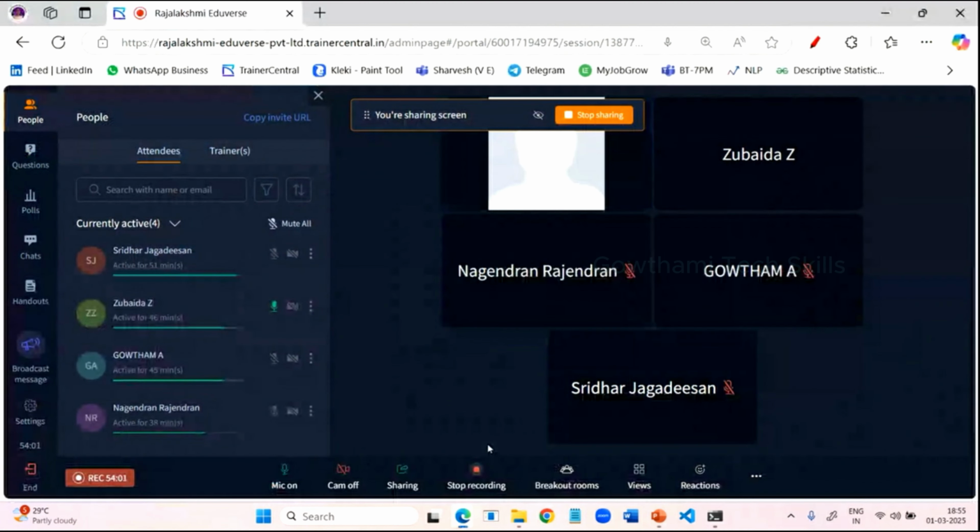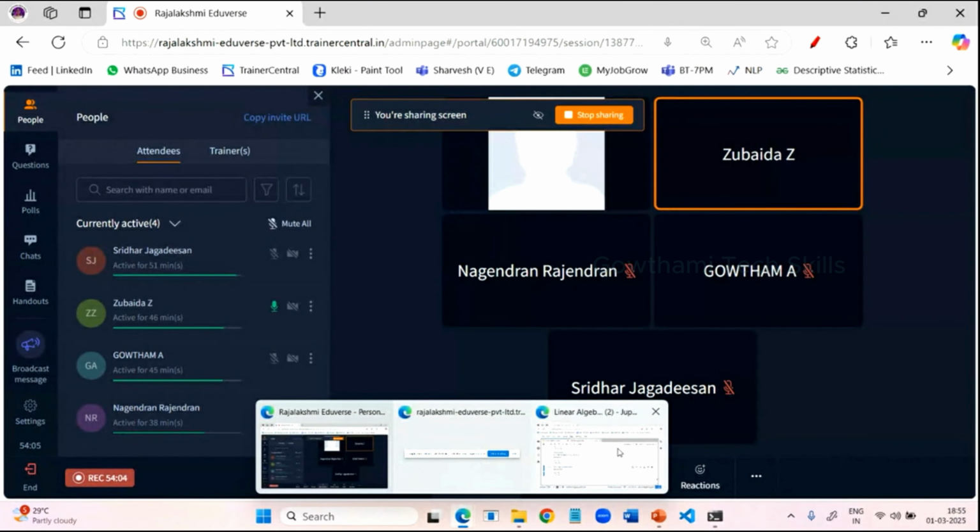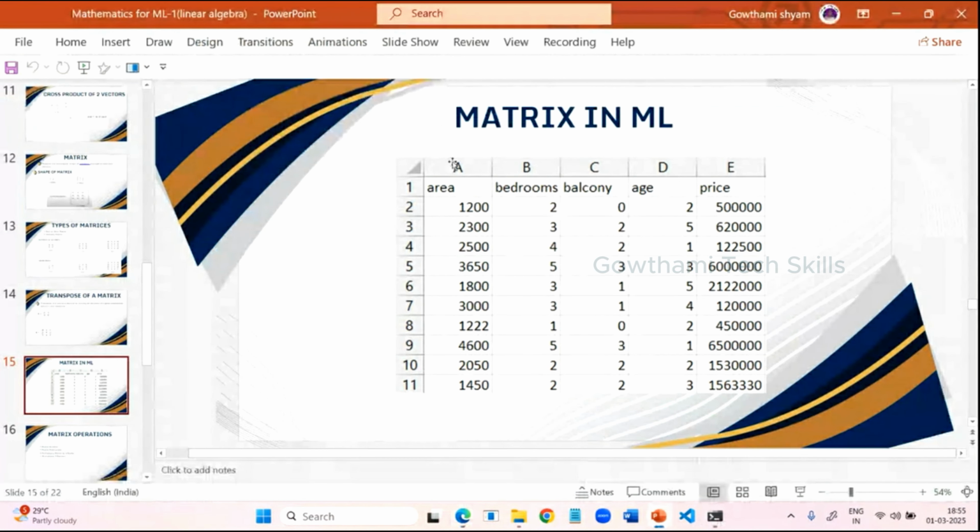Including A, B, C, D, E. These are all called column names. A, B, C, D, E, those are columns. 1, 2, 3, 4, 5, those are rows. So when you apply the shape property on this matrix, that means the data set, it is going to give the size of that matrix. Matrix is nothing but the data set.